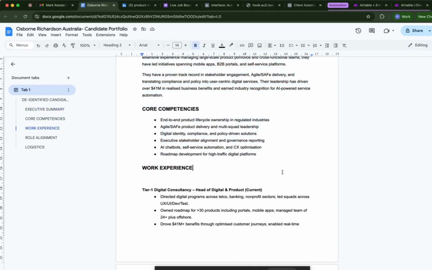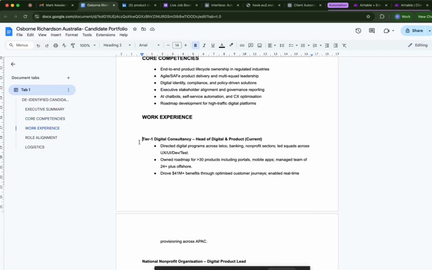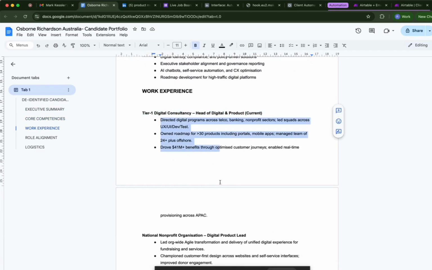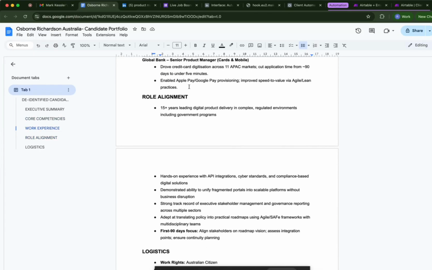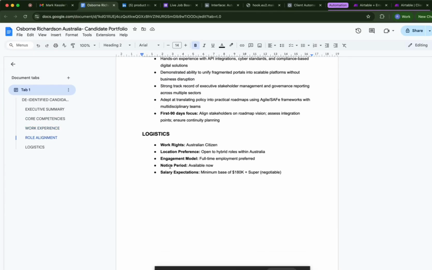This is all about the candidate work experience. This is also de-identified. Doesn't tell you the name, but tells you what roles, responsibilities, and duties this person was doing, all the roles, then the role alignment, why this person aligns with your specific role, and even the logistics if you have the data. So, working rights, notice periods, salary expectations, and everything. If you want to edit anything, you can edit right over here.